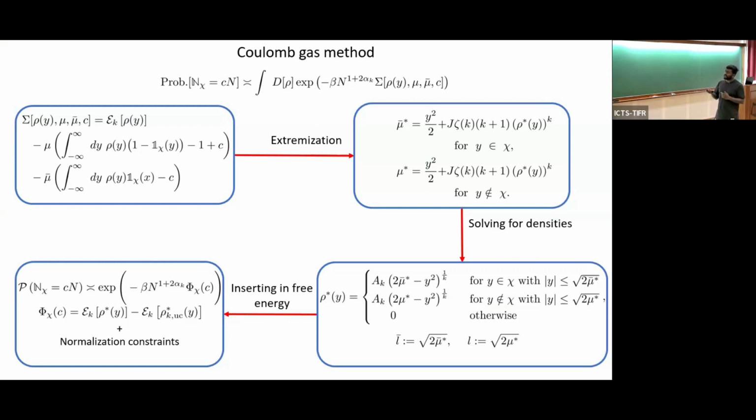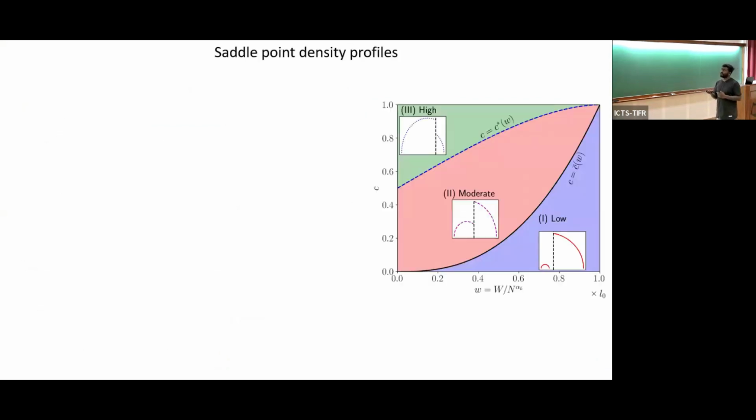Let's look at how the density profiles look. We note that depending on the fraction of particles to the left of W and where the wall is, we could find three different kinds of density profile. When there are no particles on the left of W, you'll only find this dome, and you won't find this density.